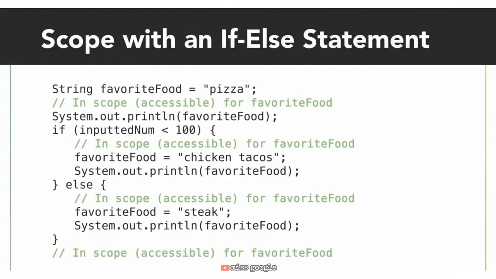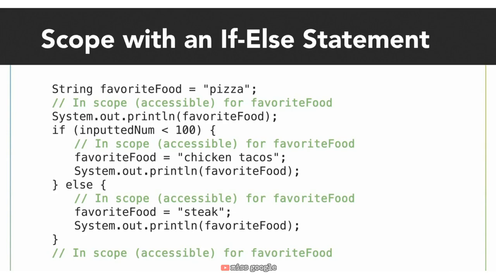Now, let's say we created a string variable called favorite food outside the if-else block in the main function and gave it the value pizza. Since favorite food is created outside the if-else block in the parent set of curly braces, this variable can be accessed and assigned a new value within both the if and else block. The favorite food scope, or where favorite food can be accessed, is anywhere within the curly braces it was created in.